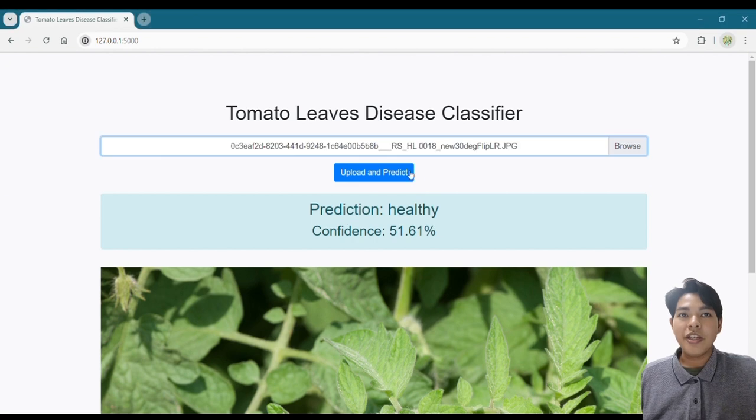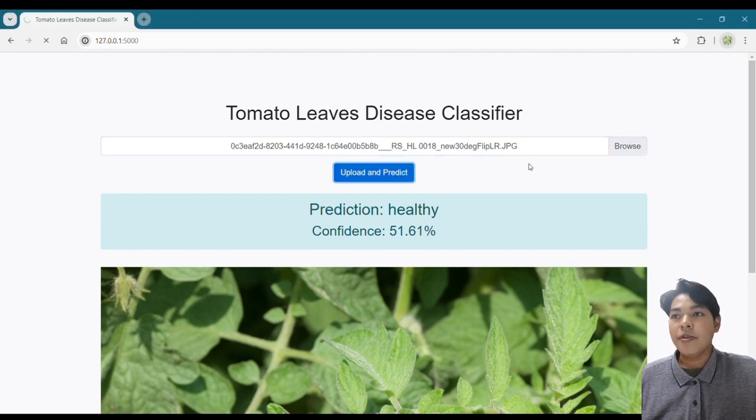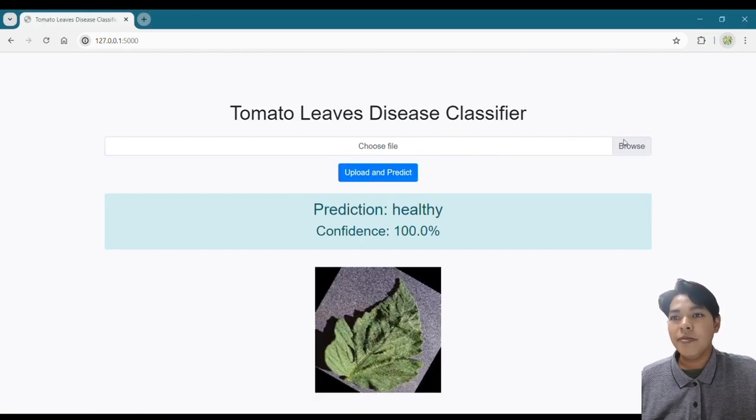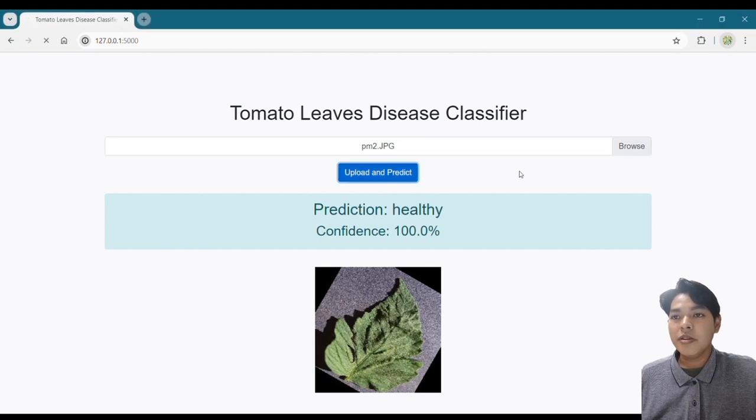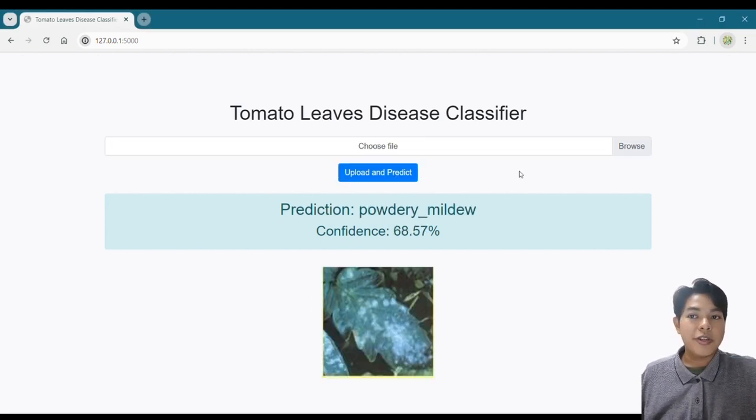So if we try another image, for example this one, it will predict it as healthy. And if we try another one, let's try this one, it will predict it as powdery mildew, which is correct. Even the previous one is correct. So that is all for the demonstration.